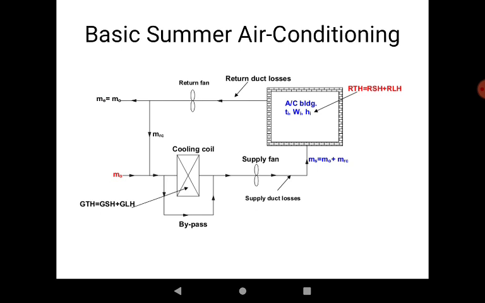This is a diagram of what we require for a basic summer air conditioning system. So we may understand these components. However, this is just an indication of what components we require to prepare a basic summer air conditioning system, and what our concern is.